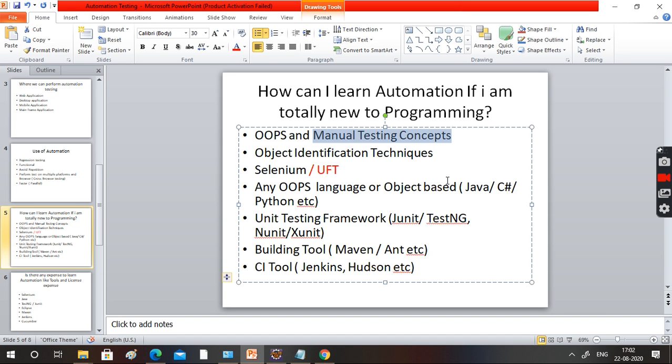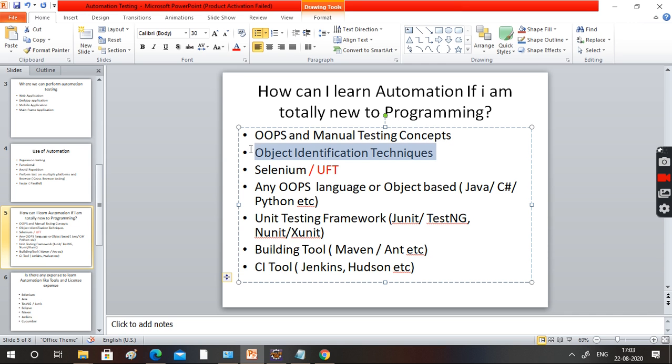I know all people are maybe a diploma candidate or a bachelor candidate or a master candidate. You must be having some kind of testing idea, some kind of OOPS concept also. You must have studied it in your college period also. So you already know that. The only thing is you have to brush it up.